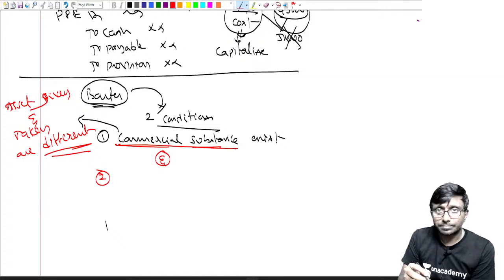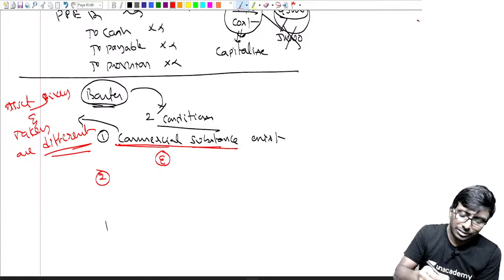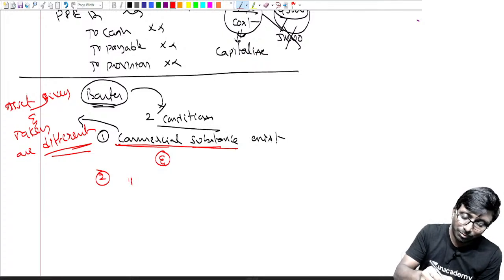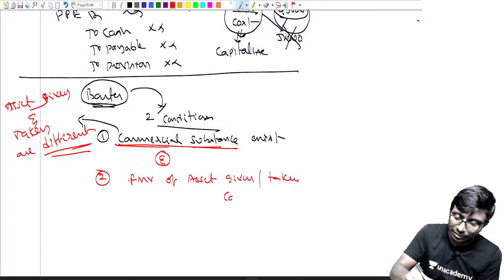Okay, sir. What is the second condition? The second condition is: we can measure the fair market value of asset given. Fair market value of asset given or asset taken can be measured reliably. That you should ensure. It can be measured reliably.